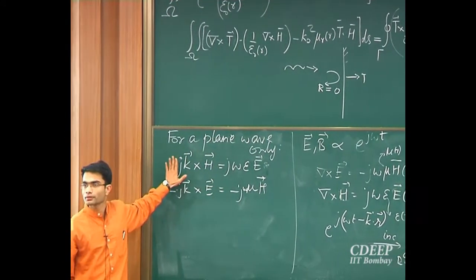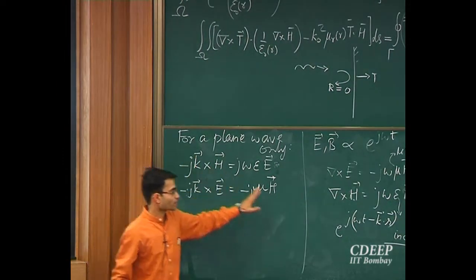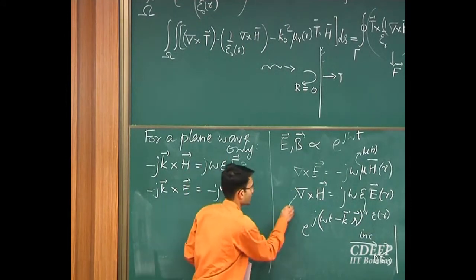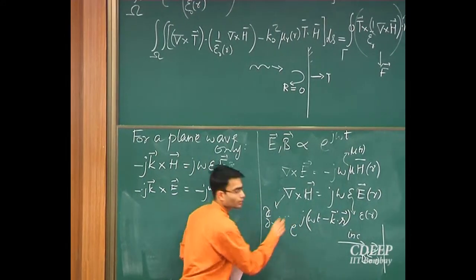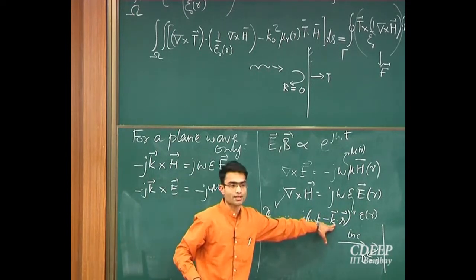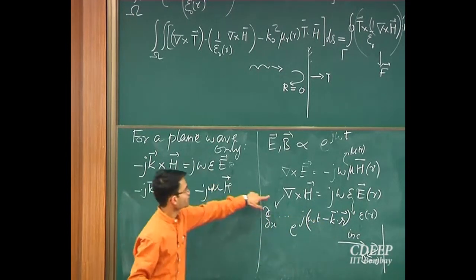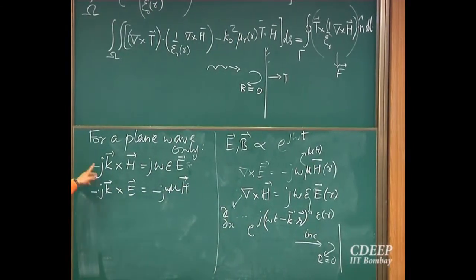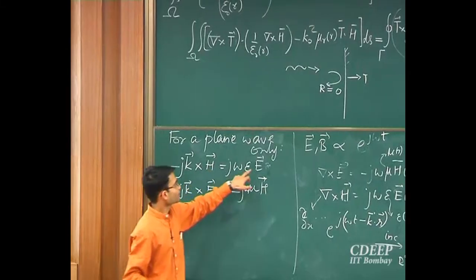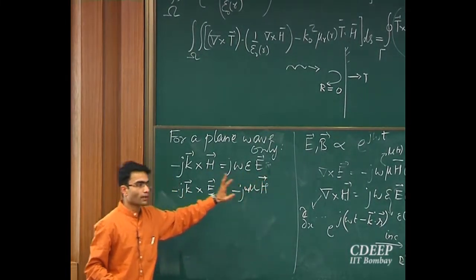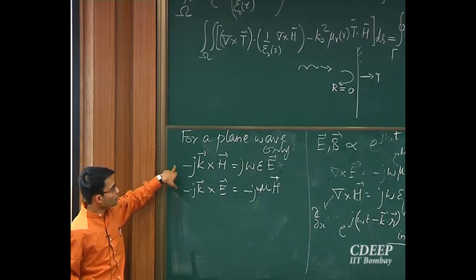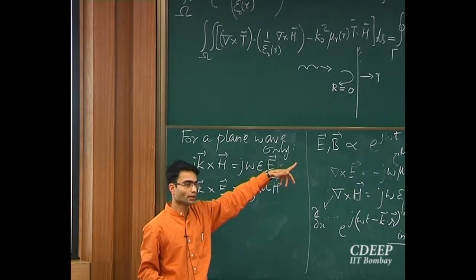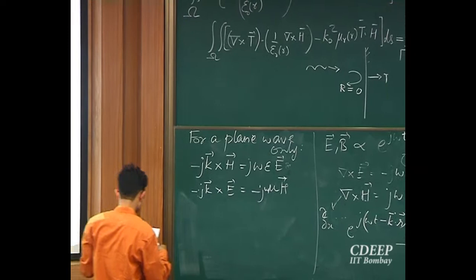Is this okay with everyone? You can verify this yourself. Just plug this equation into this. The del operator has things like del by del x and so on, right? So anytime it encounters a space coordinate, it's just going to come out as a constant. So this can be replaced by minus j. That's how I get this minus j. That's all there is to it. Now you can see I have a k cross H and an E, and a k cross E and an H. So like we did earlier, if I take k cross on either of these sides, I can get back an equation in one variable, right?